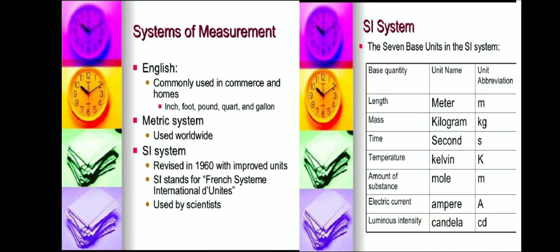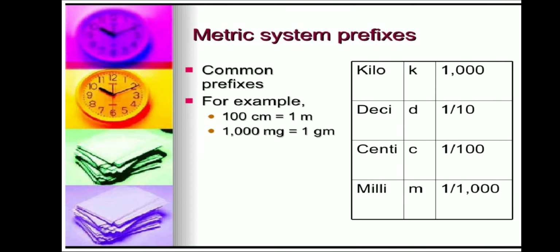These are the very important 7 base units in the SI system.